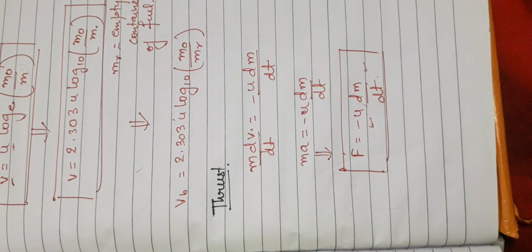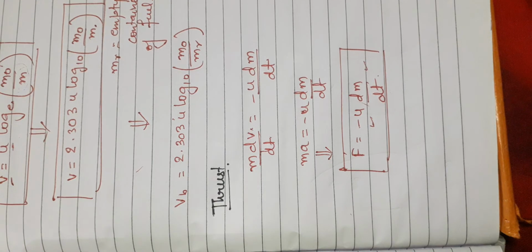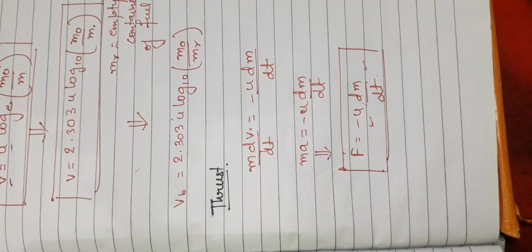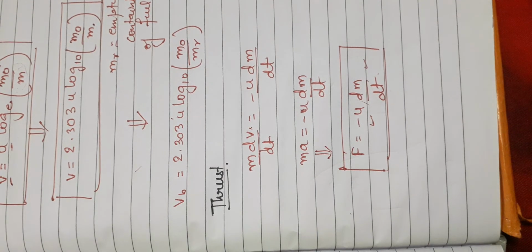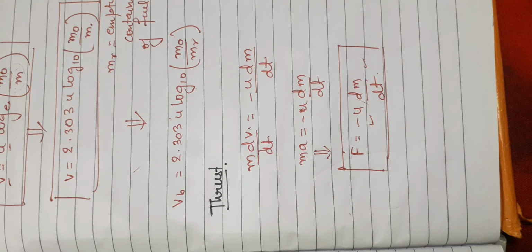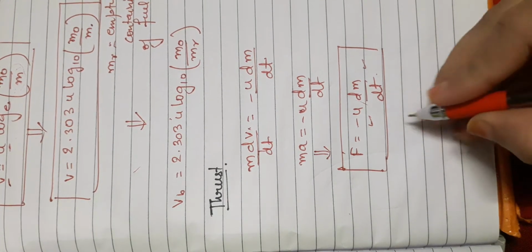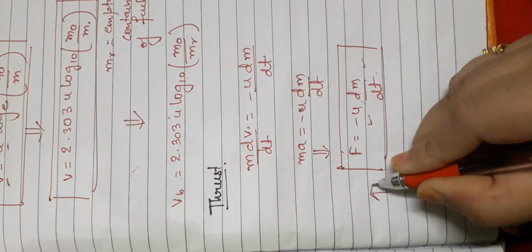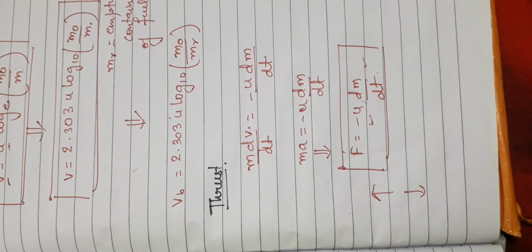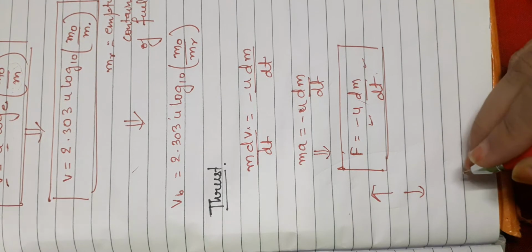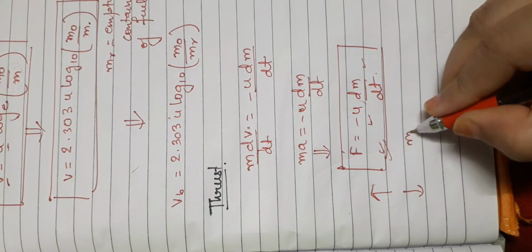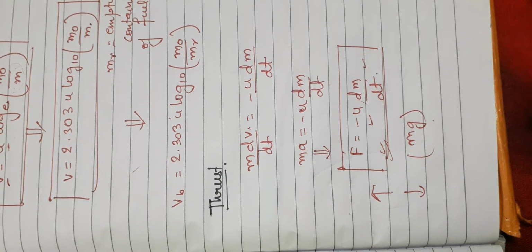In this whole derivation we have ignored the effect of gravity. If it were taken into account, the upward thrust on the rocket would decrease. But by how much? The weight mg always acts in the downward direction, so the thrust decreases by the amount mg.